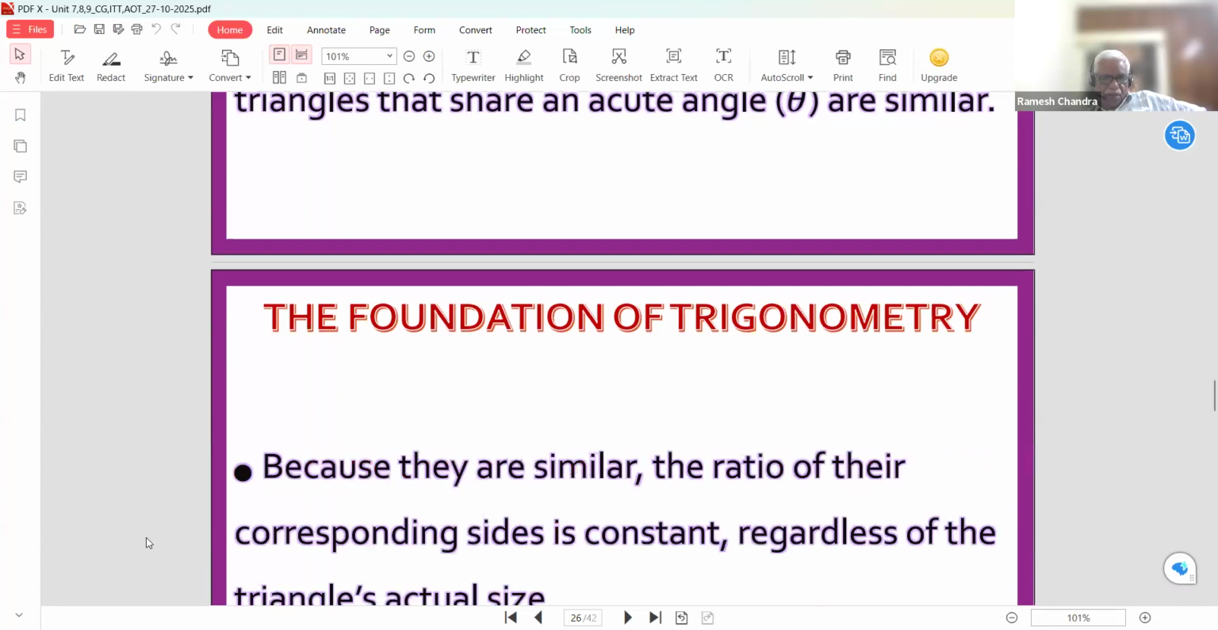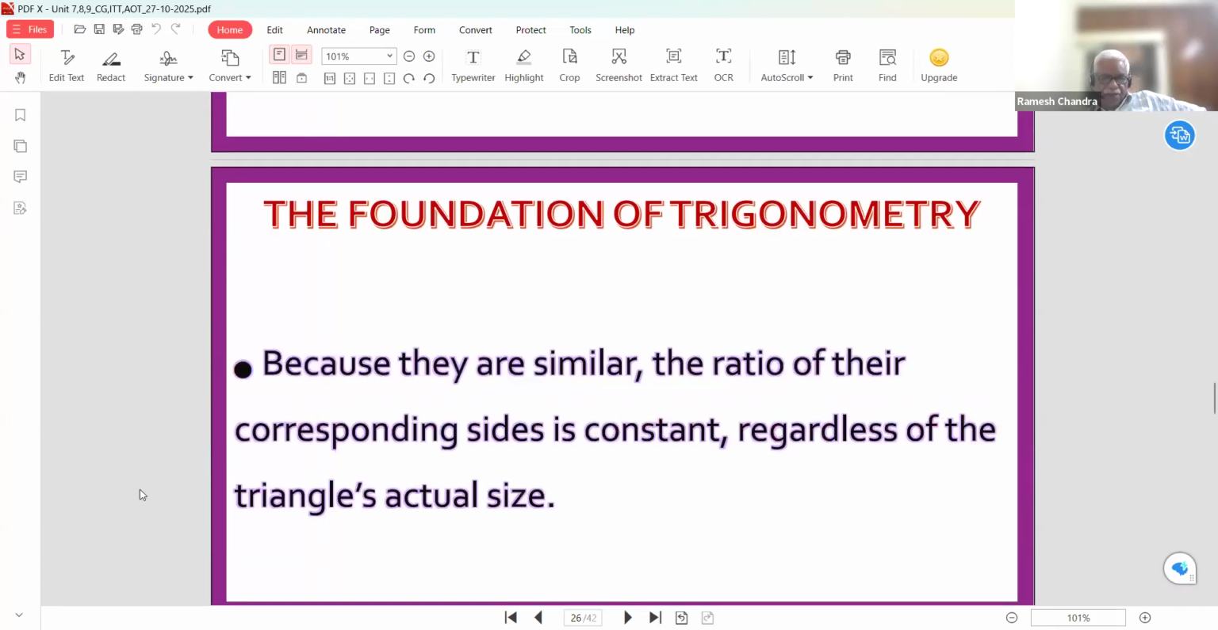Now, because they are similar, the ratio of their corresponding sides is constant, the same, regardless of the triangle's actual size. It is a very important line.